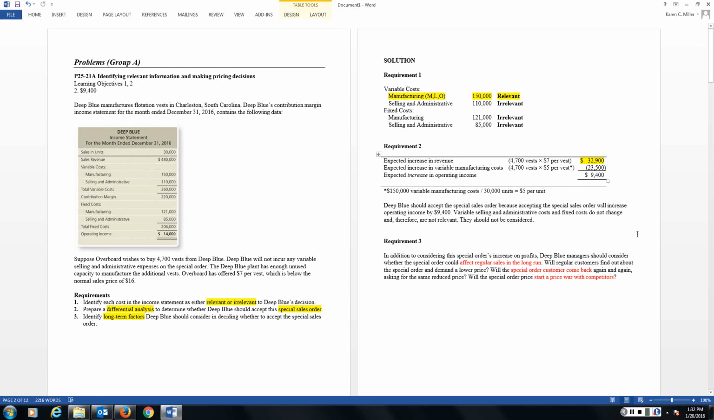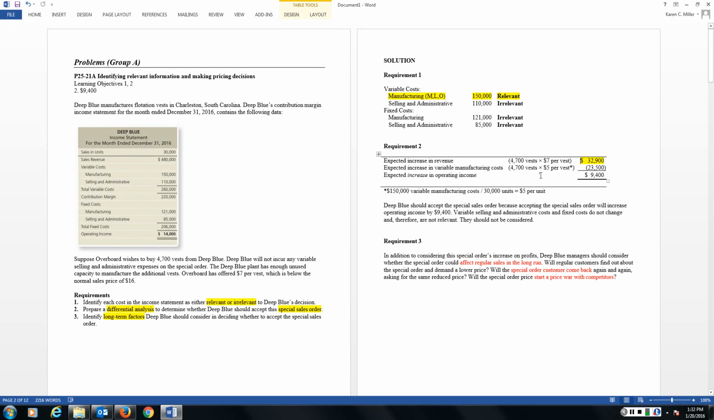Well, our text says it costs us $5 per vest to manufacture these vests, and this is our variable manufacturing overhead. How did we come up with that number? Well, our variable manufacturing overhead was $150,000 for 30,000 vests. So 150 divided by 30 means that it cost me in variable manufacturing cost $5 per vest to make those.